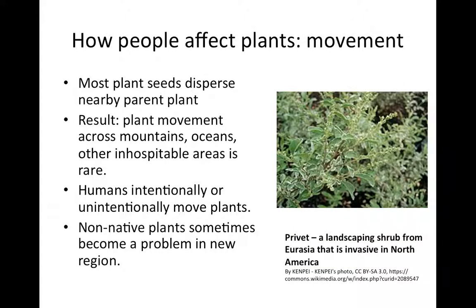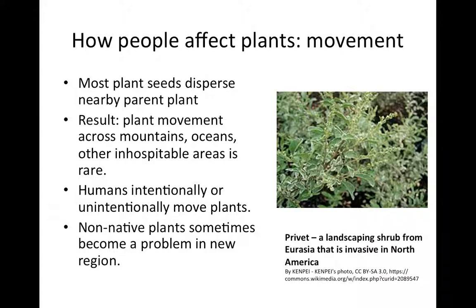Finally, people can affect plants by moving them. So most plant seeds disperse nearby the parent plant. What I mean by nearby varies from species to species. For some plants, this could be just a few centimeters. For other plants, this could be on the scale of kilometers or miles. But most plants are not able to disperse their seeds over hundreds or thousands of miles.